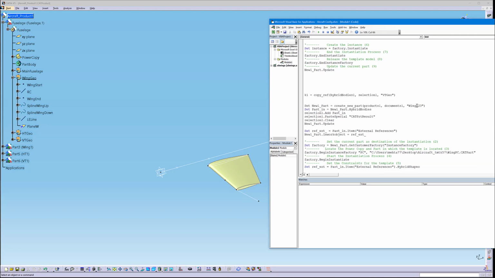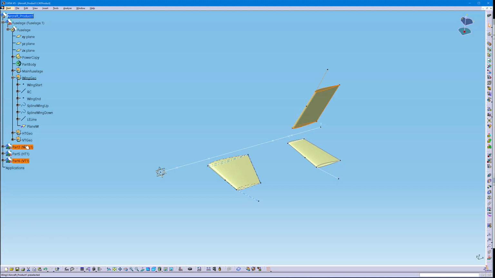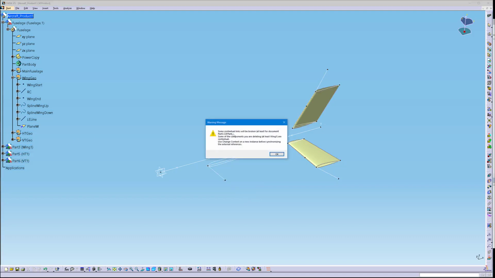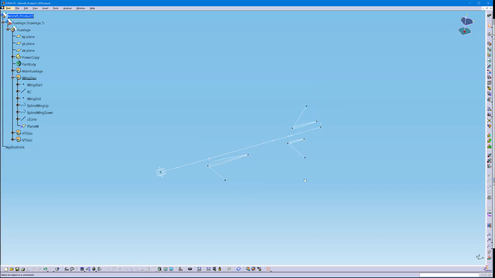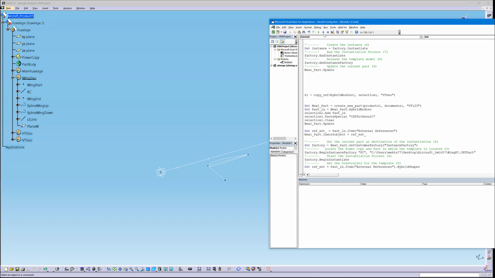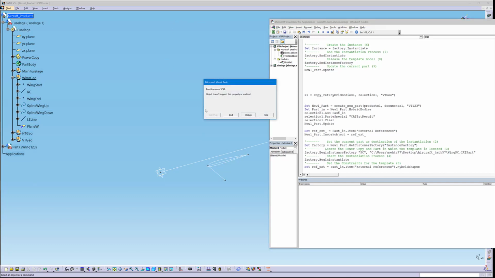And then vertical tail. It could be called anything, it doesn't really matter at this point. So let's see, new part that comes here. All right, so once again, let's test this. Just remove these ones and now run it and see what happens.